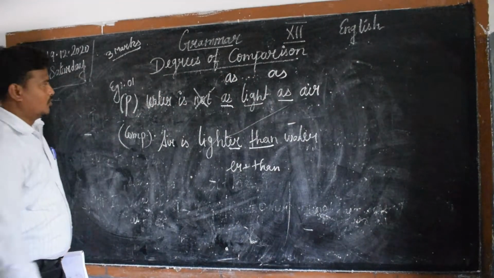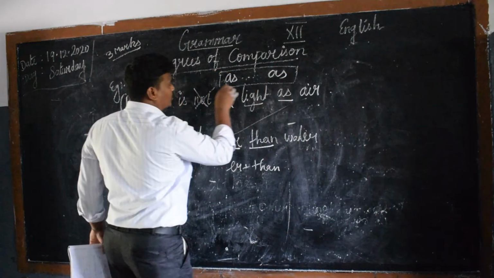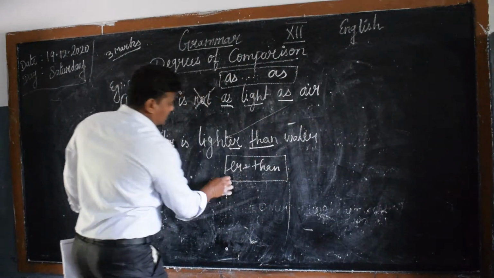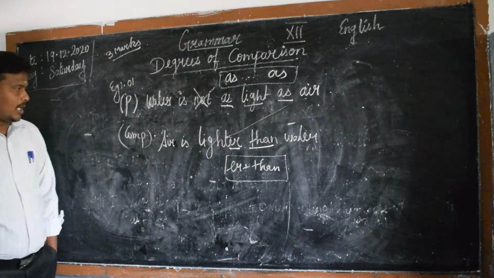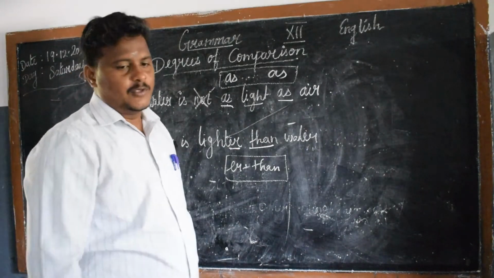Understand? So this comes under type 1 rule. Have you understood? Water is not as light as air. We just change into comparative: air is lighter than water. We follow the rule as ER plus than. Just copy down.